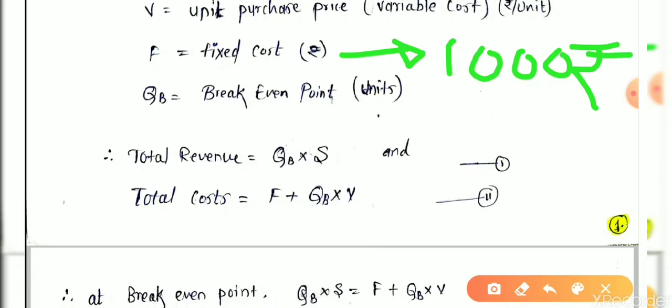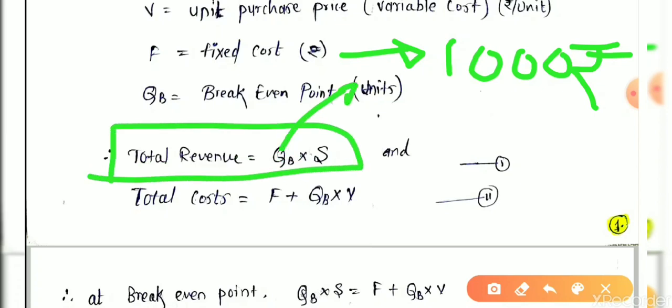Then how much revenue is generated? Your revenue generated is QB into S. QB means how many units you have to stock. Let's take a little example. I will clear the concept about QB. Total cost means your outgoings: how much you have to pay for purchasing the notebooks and for the rent of the stall, that is F plus QB into V.